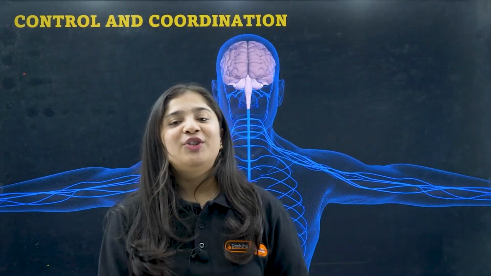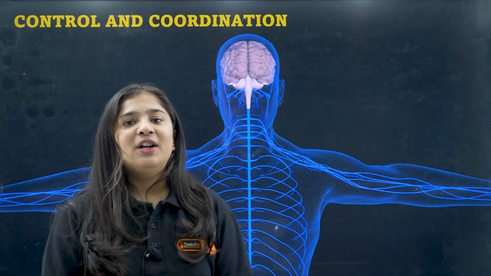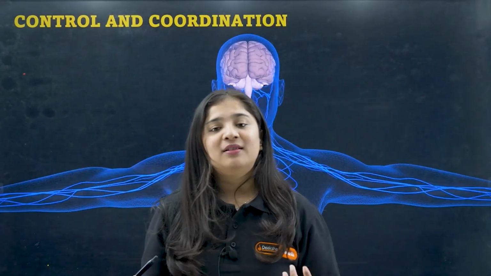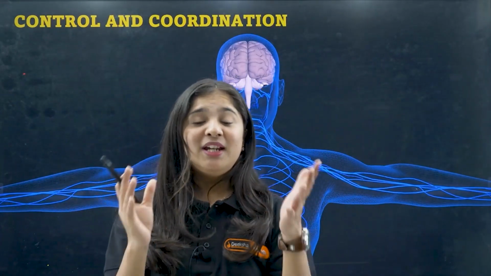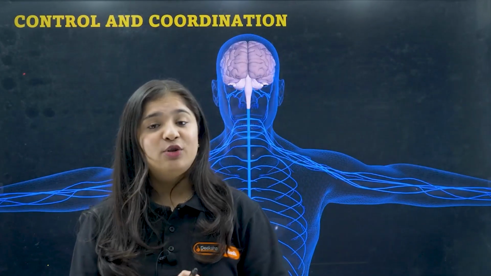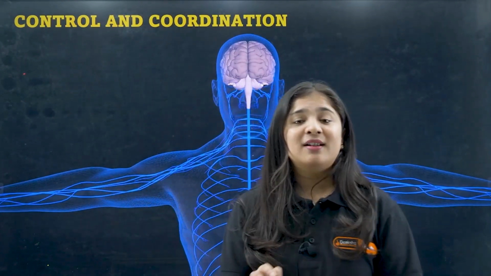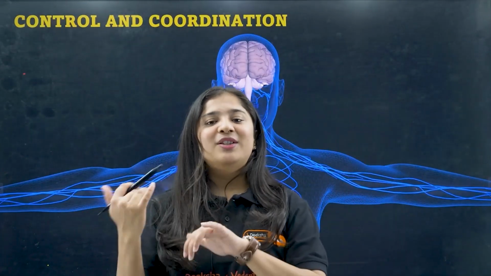So today we are going to study about control and coordination. In this chapter we will be discussing the brain, spinal cord, muscles, hormones and everything. I know many students are suffering with many kinds of topics related to control and coordination, and you will be having doubts related to it. So in this class we will be discussing everything about it. But without wasting time, we will get into the chapter.